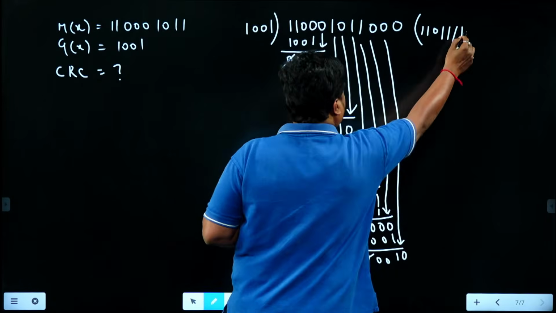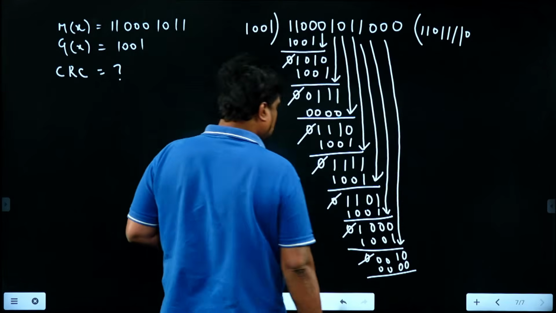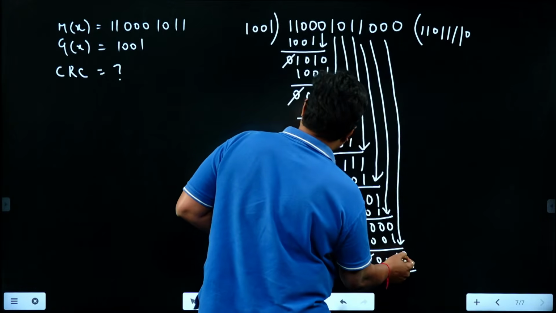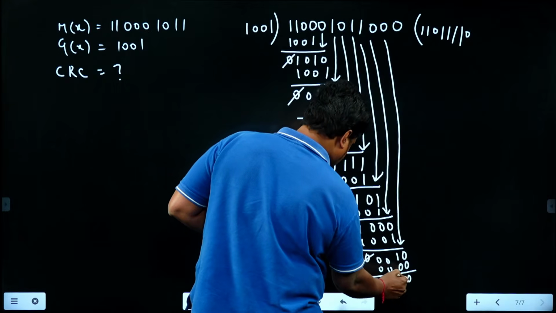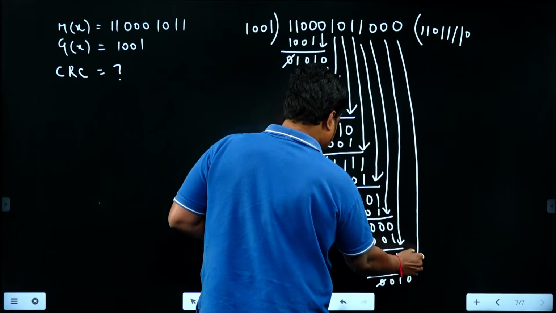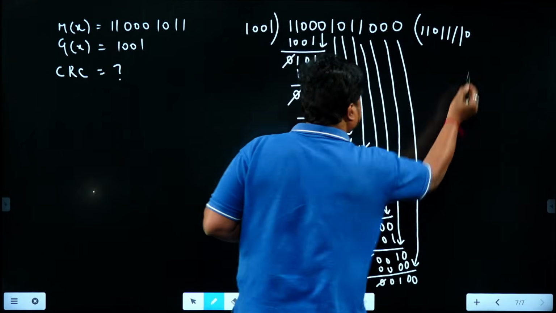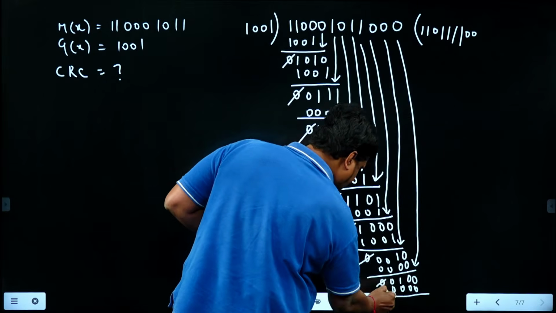Now MSB is 0, quotient is 0, so 0 into something is 0. So then it is coming to 0 1 0 0. This 0 gets cancelled, this 0 will come here. Now MSB is 0, so the quotient is 0, 0 into something is 0.